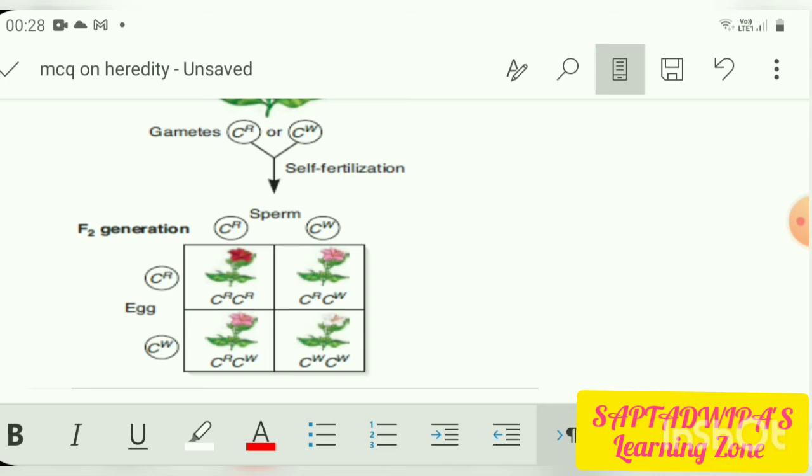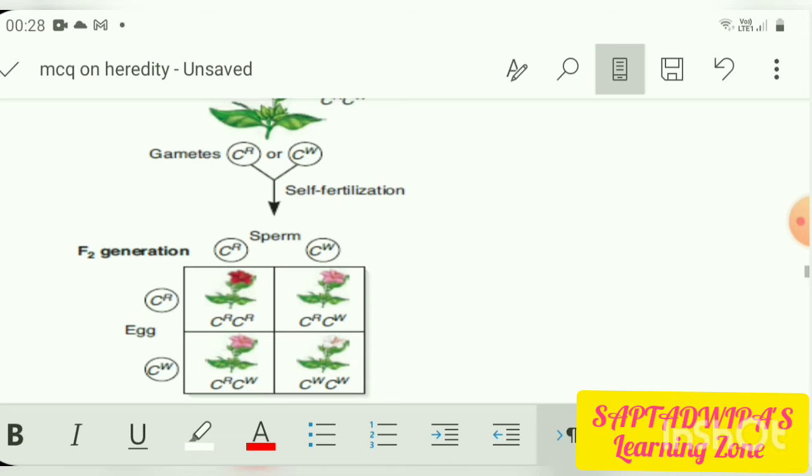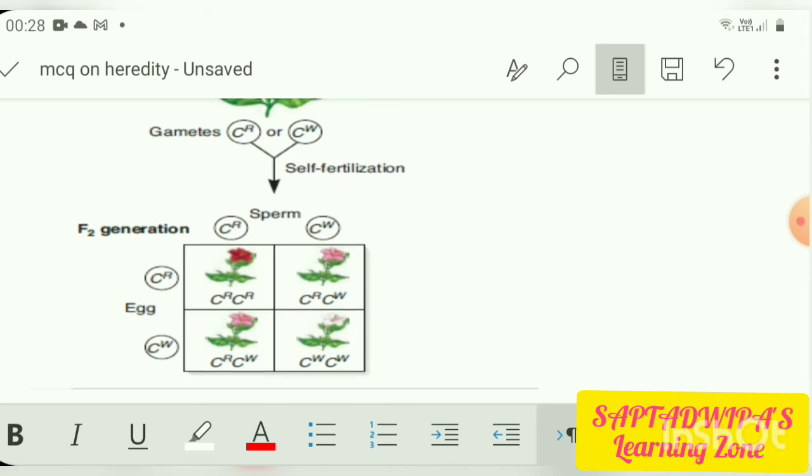So one red flower, two pink flowers and one white flower are the progenies which we get in the F2 generation when the red and white flower are combining and self-pollination is occurring. If it was cross-pollination it would have been different, but self-pollination results in progenies of one red, two pink and one white flower.